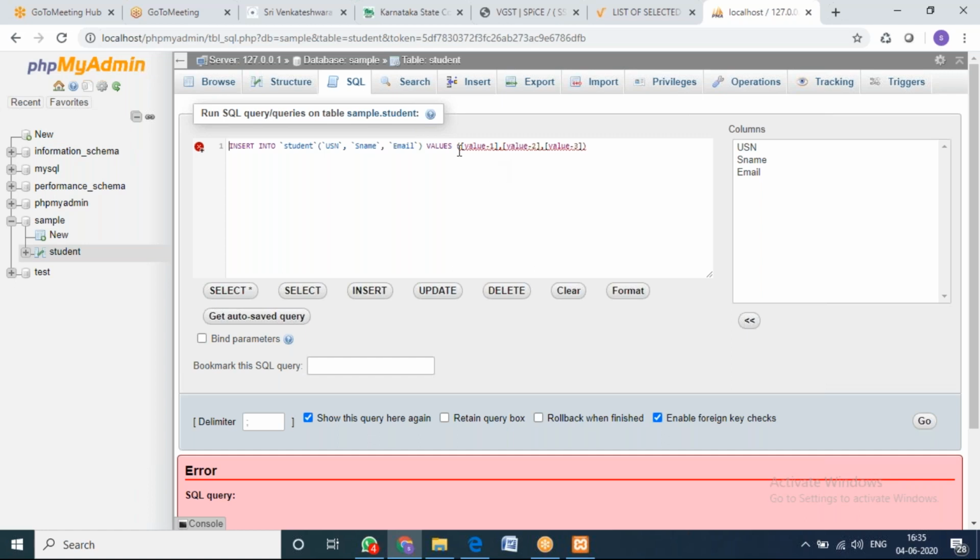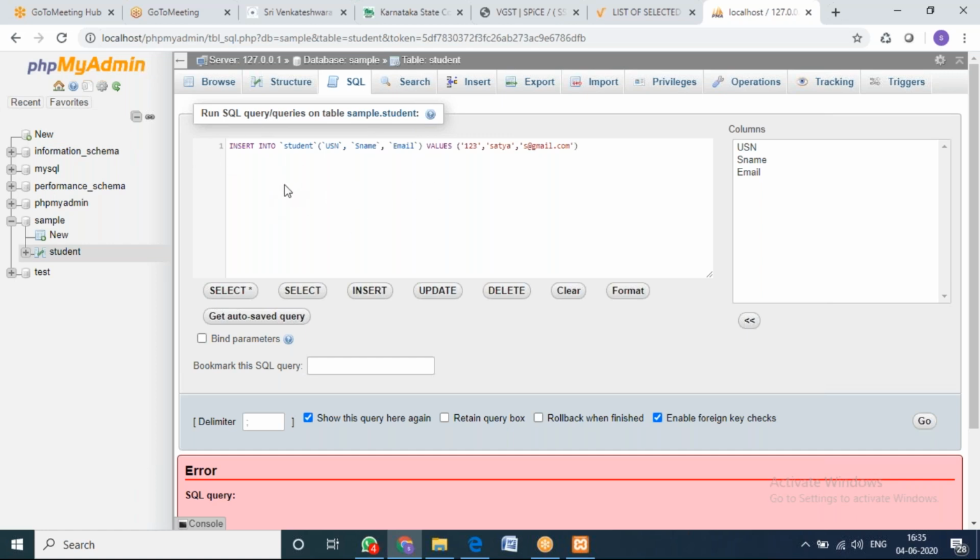Someone is telling we should enter values in single quotes. Yes, that is the best practice always, because whenever you give varchar, try to enter the values in single quotes. So I'm entering some USN values here, followed by the name, again in single quotes, and then s@gmail.com. I close it. Now you can see the red symbol has gone. What does it mean? There is no error.